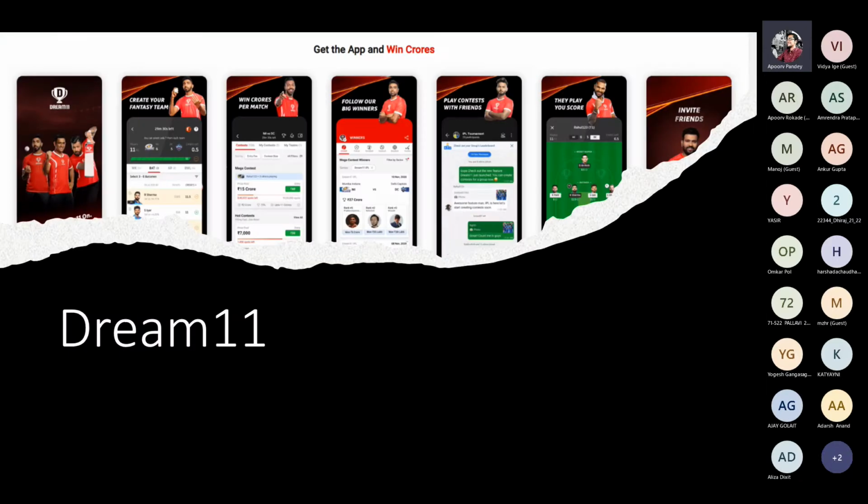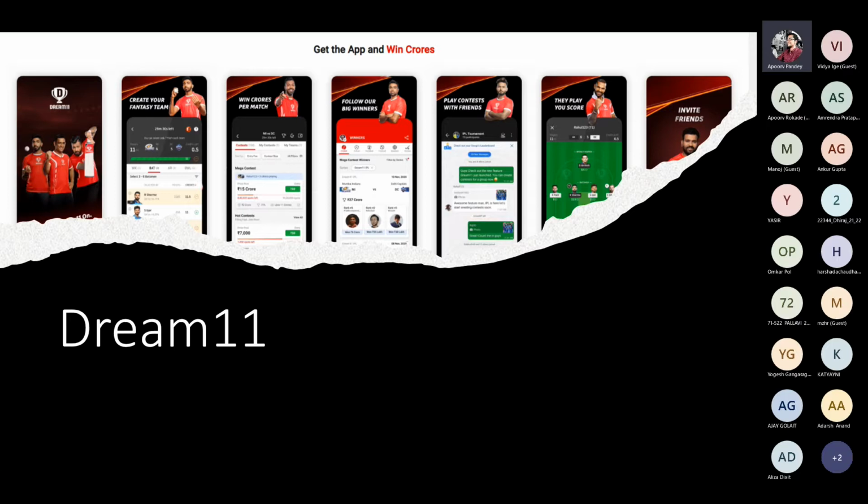The second most notable application that we all might know is Dream 11. Yes, the Dream 11 app is made with Flutter. It's built using the Flutter application framework. It's not available on the Play Store, but it is made using Flutter. That's our primary concern, right? So pretty big applications such as Dream 11 are also using Flutter.